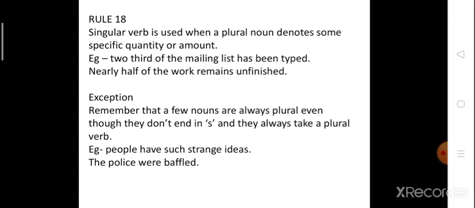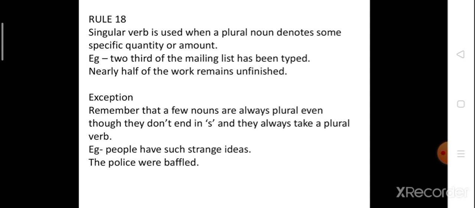Now rule number 18 says that a singular verb is used when a plural noun denotes some specific quantity or amount.